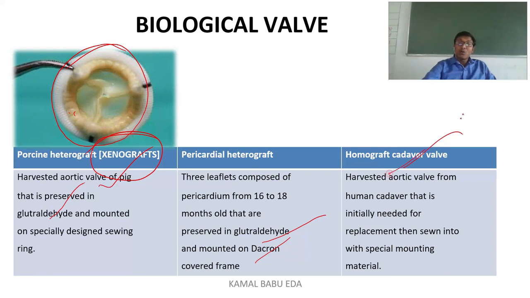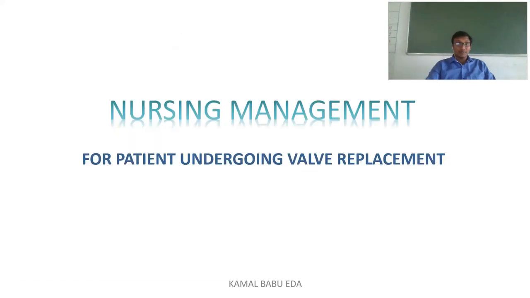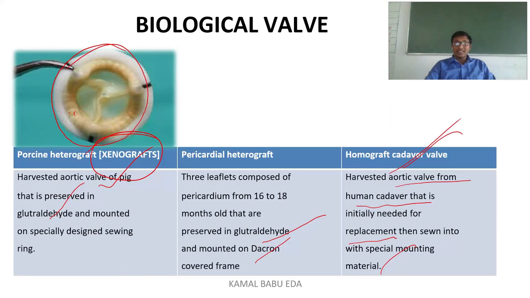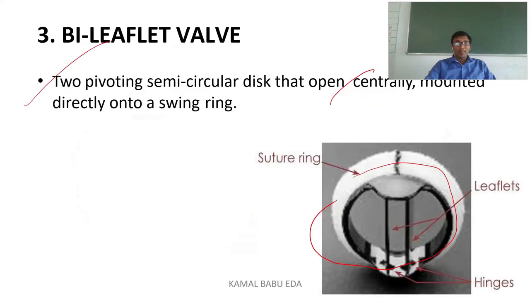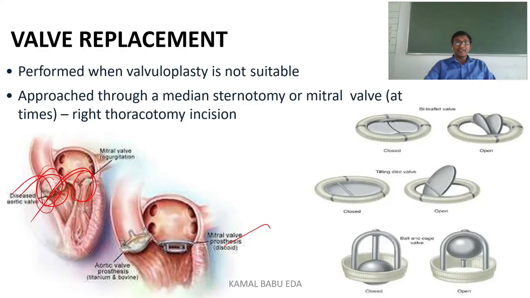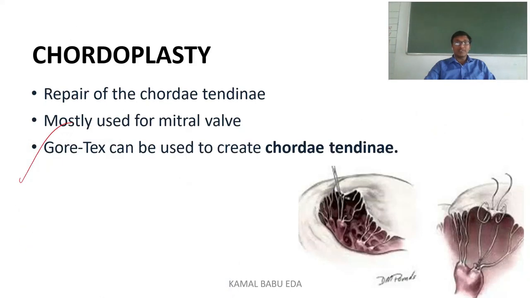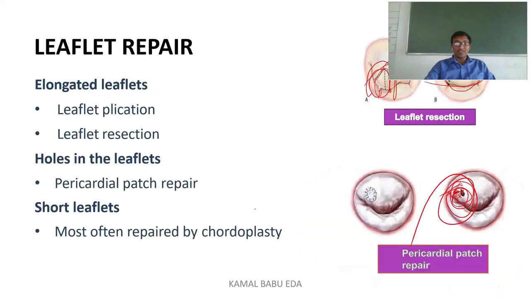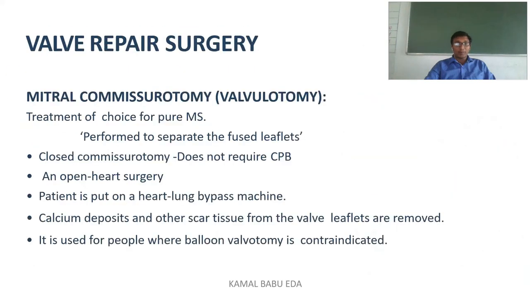Coming to the homocadaver graft. Here it is harvested from the aortic wall of a human cadaver that is initially needed for replacement. Then it is sewn into special mounting material and the valve is replaced. So this is the biological valve. With this we have completed the surgical procedures that are done in aortic valve diseases. So I would like to end my topic here.